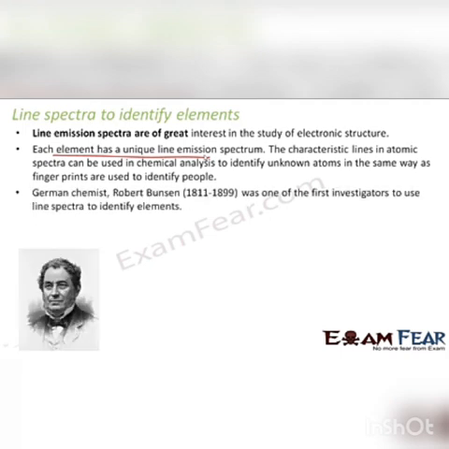There was a German chemist named Robert Bunsen, who was one of the first investigators to use line spectra to identify elements, and it is extremely useful even today. If you talk to scientists who are working on identification of elements, or who are doing research on spectroscopy, they will tell you how useful it is to study the structure of atoms.